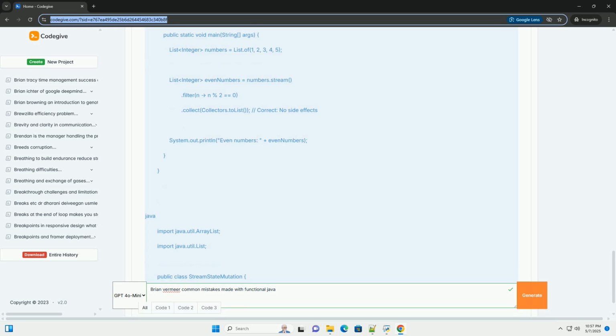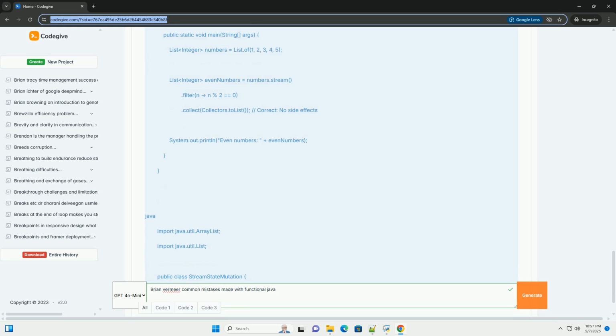Avoid using Optional as fields in classes. This is generally discouraged, as it adds complexity and can lead to confusion. Here's how to use orElse, map, and orElseThrow. Number 9. Mistake: not handling exceptions correctly.